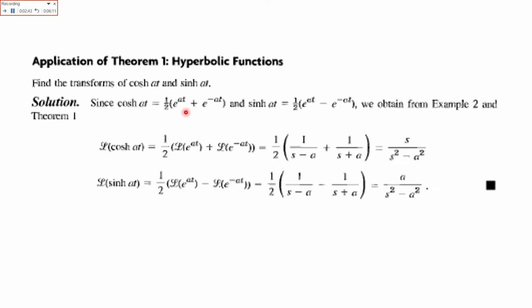Once the exponential form is given, you take the Laplace and integrate the exponent to find the final values for the Laplace. The only difference between cos hyperbolic at and sin hyperbolic at is that at the numerator cos hyperbolic has s, and sine hyperbolic has a.